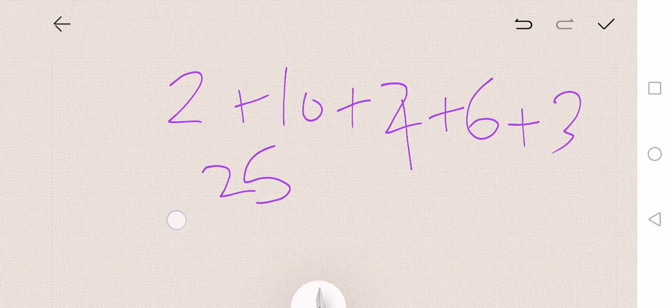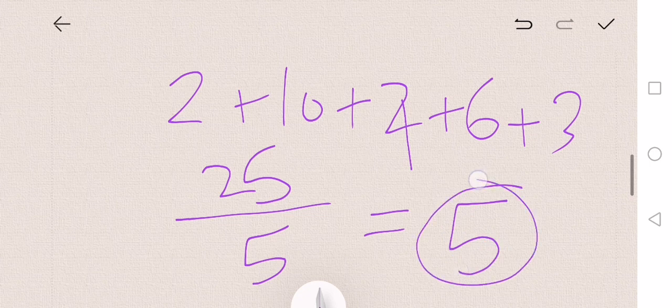And how much money did I pay you on an average? So it's 25 divided by 5 days. That means each and every day I've given you 5 pounds.